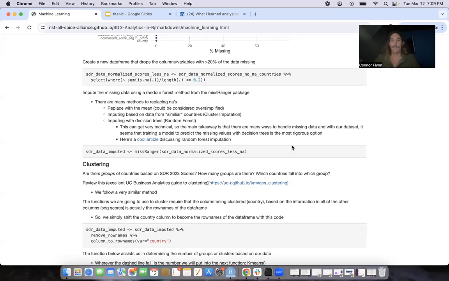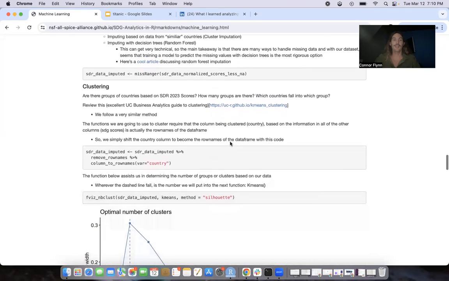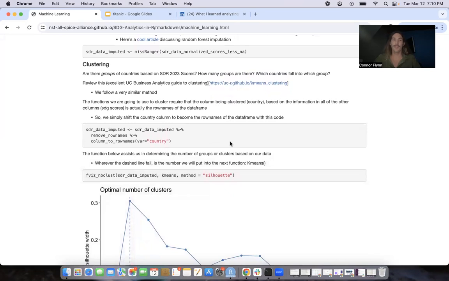We need to fill the NAs with something just so we can run our clustering algorithm and our random forest algorithm. We actually use a random forest to try to predict those missing values based on all of the other data in our data frame. So we use the misRanger function here, and after that, we guess or impute all of that data. So we have a data frame with no NA values, and we'll take a look at that a little bit deeper when we jump into RStudio.